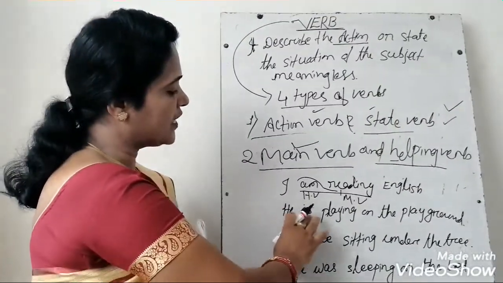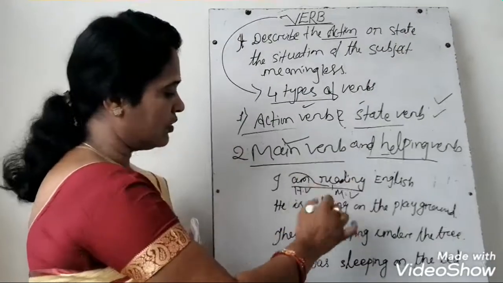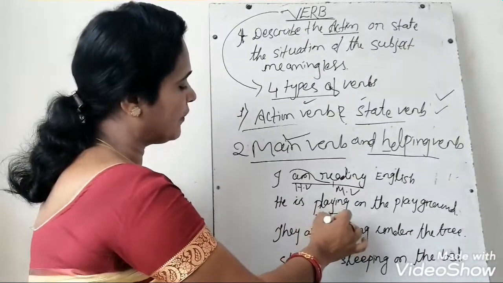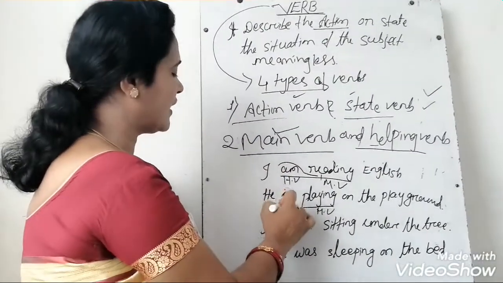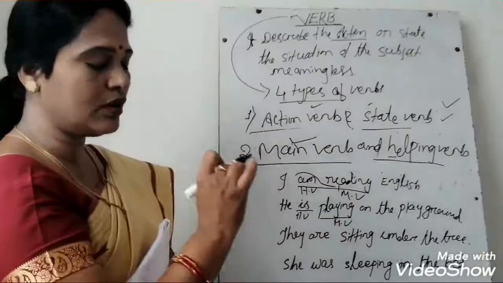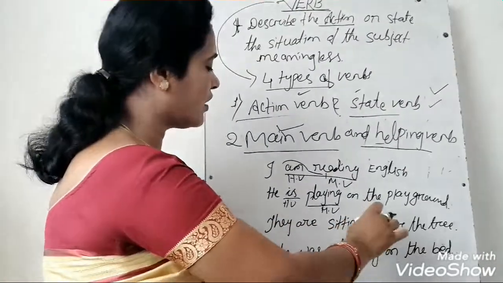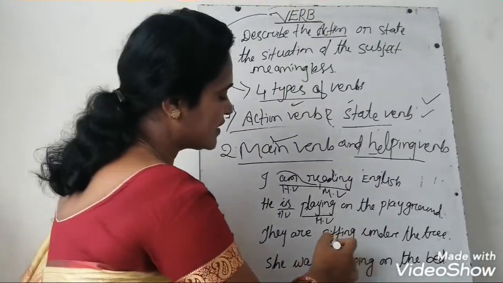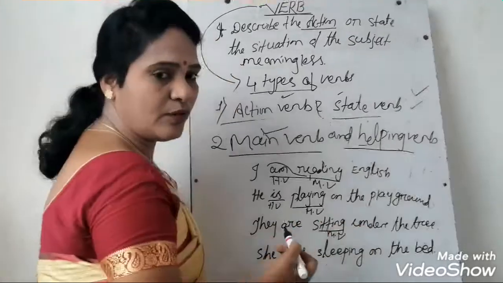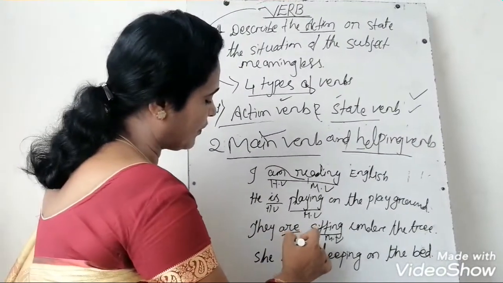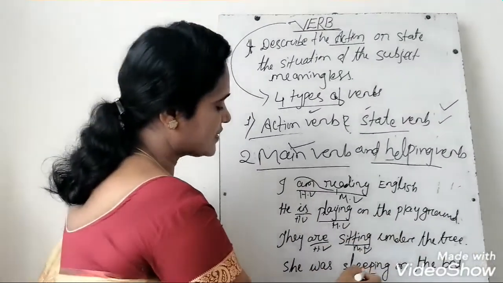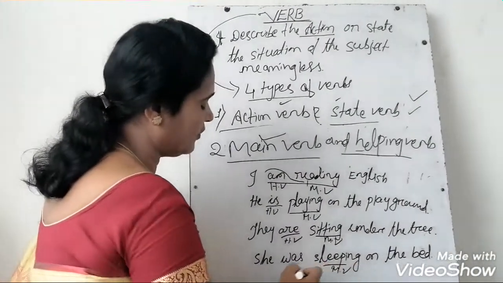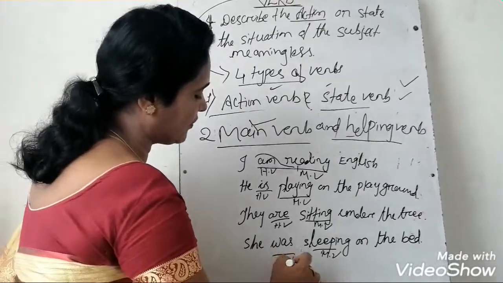Next sentence, he is playing on the playground. So playing is the main verb. Who is helping? Here is helping. It is the helping verb. Understood? Okay, then they are sitting under the tree. Here sitting is the main verb. Are is the helping verb. See here, she was sleeping on the bed. Sleeping is the main verb. Was is the helping verb.